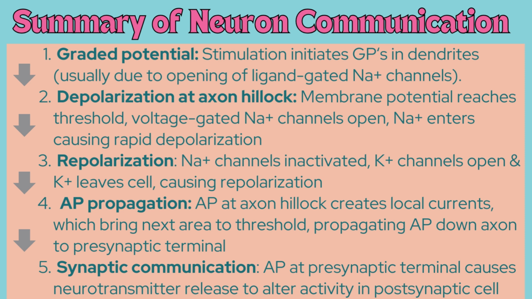Step 3, repolarization. Sodium channels inactivate and potassium channels open, allowing potassium to leave the cell, causing repolarization. Step 4, action potential propagation. The action potential at the axon hillock creates local currents, which bring the next area to threshold, propagating the action potential down the axon to the presynaptic terminal. Step 5, synaptic communication. Action potentials at the presynaptic terminal cause the release of a neurotransmitter, which alters the activity in the postsynaptic cell.